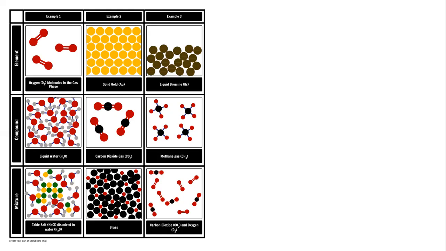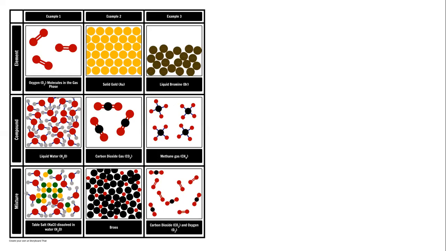Oxygen, gold, bromine. Notice the scientific notation also. For oxygen, it's written O2, molecule of oxygen. For gold, it's written Au, one atom of gold, because the molecule of gold contains only one atom, Au, aurum. And bromine, Br. Here also, the molecules have only one atom of bromine.